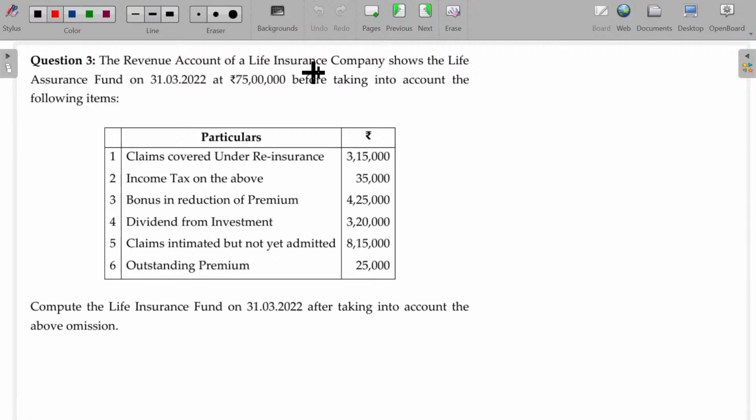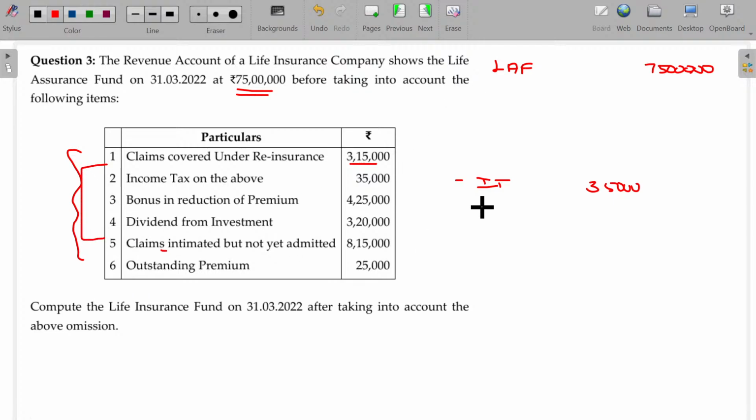The revenue account of a life insurance company shows the assurance fund in the beginning being 75 lakhs before taking into account the following. So life assurance fund 75 lakhs. Some items were missed. These are the things that are going to be adjusted. Claims covered under reinsurance 315. Income tax on the above being 35,000. These are expenses. IT, 35,000 is the expense to be subtracted. Claims being the revenue, you can add it. But claims intimated, so you can do plus or minus here.